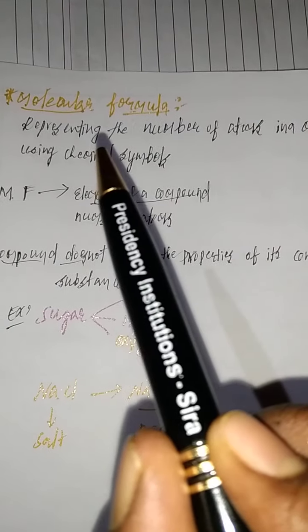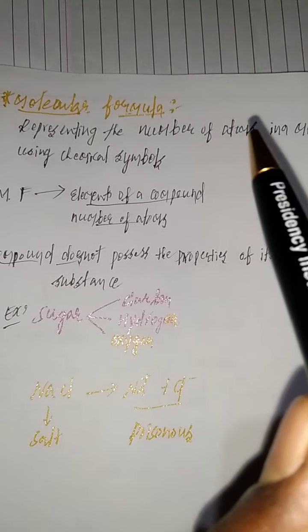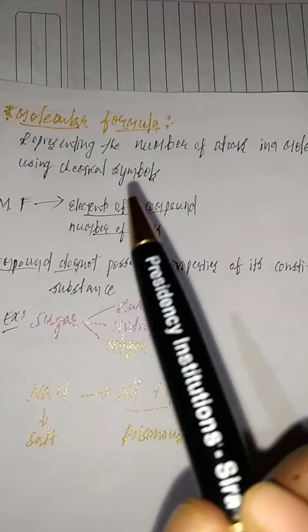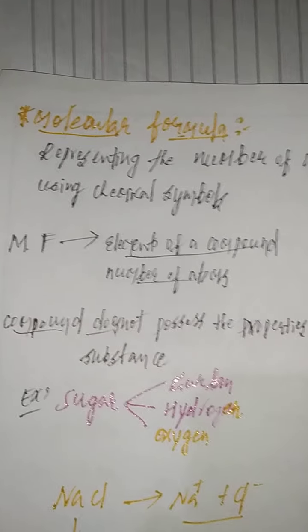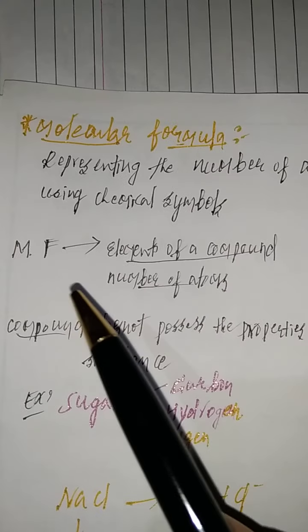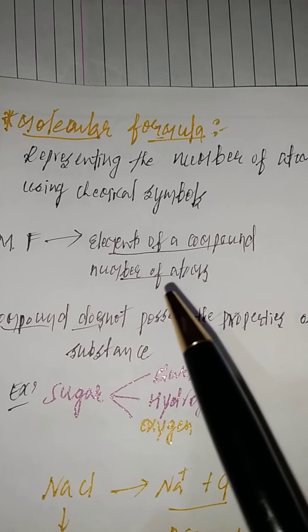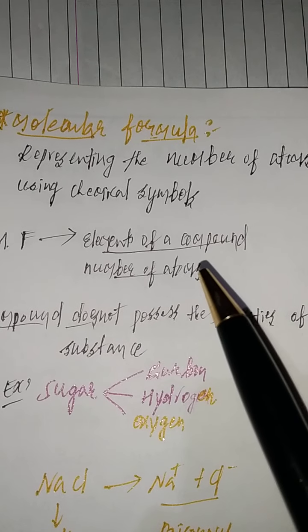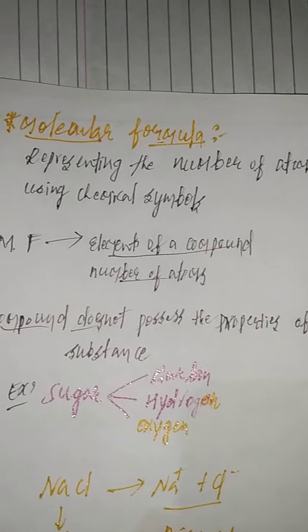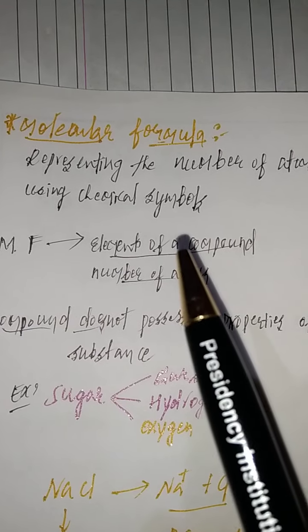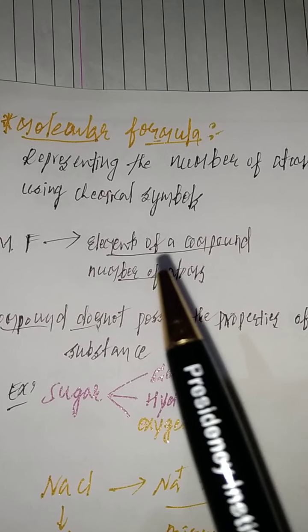A molecular formula represents the elements of a compound as well as the number of atoms present in it.